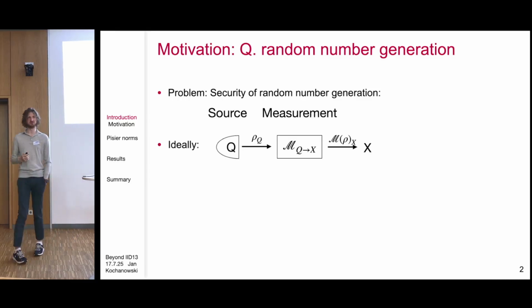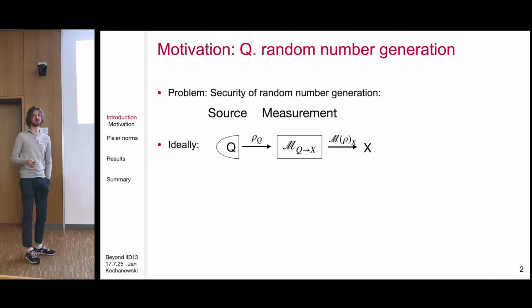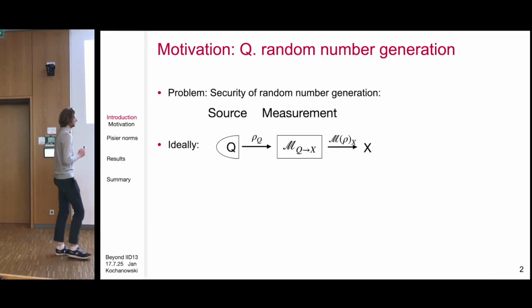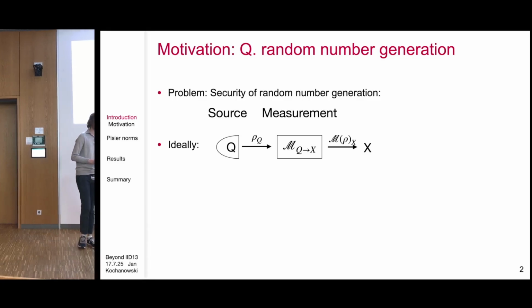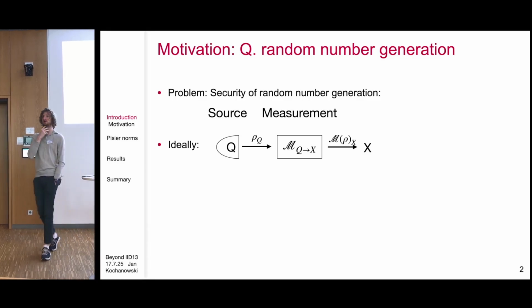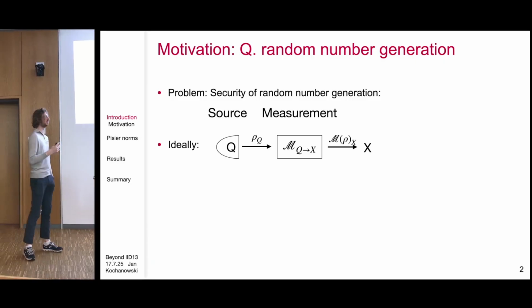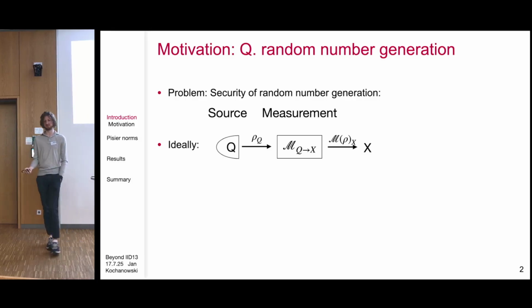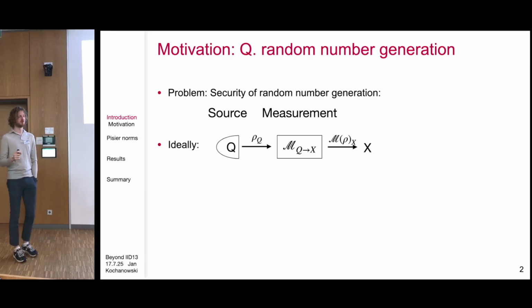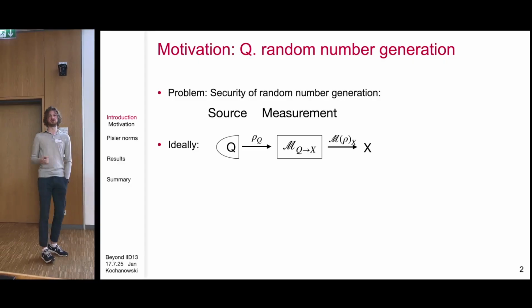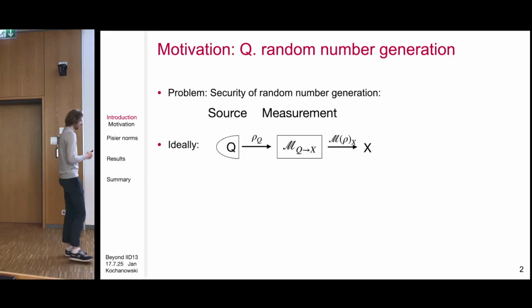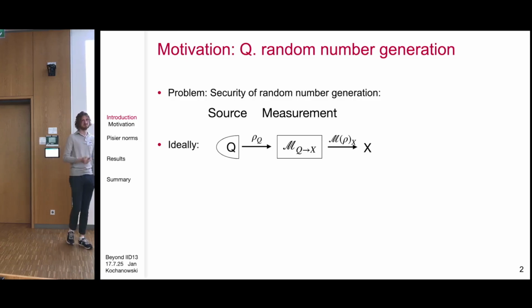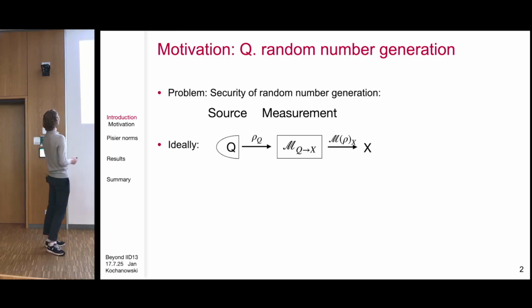I'm not sure if I need this motivation for this audience, but I'm going to go through this anyways. And the applications that I will mention later are quantum key distribution related. A very simple quantum cryptographic task is quantum random number generation. How we might generate a random number is we might start with some quantum state.